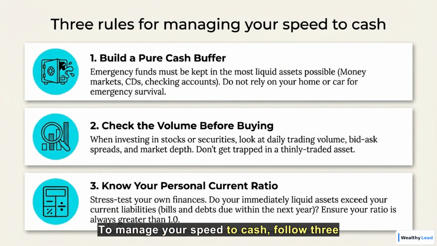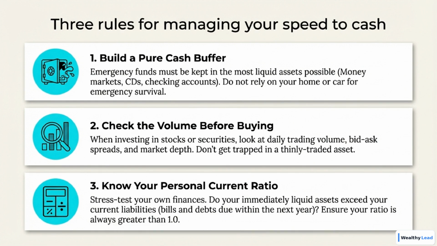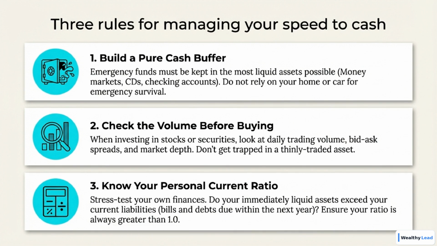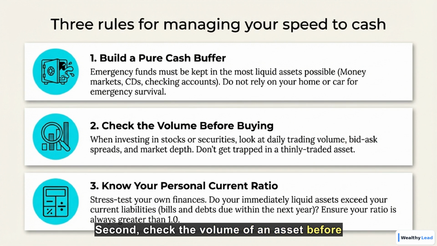To manage your speed to cash, follow three rules. First, build a pure cash buffer in the most liquid assets. Second, check the volume of an asset before buying to avoid thinly traded assets. Third, know your personal current ratio, ensuring your liquid assets exceed current liabilities.